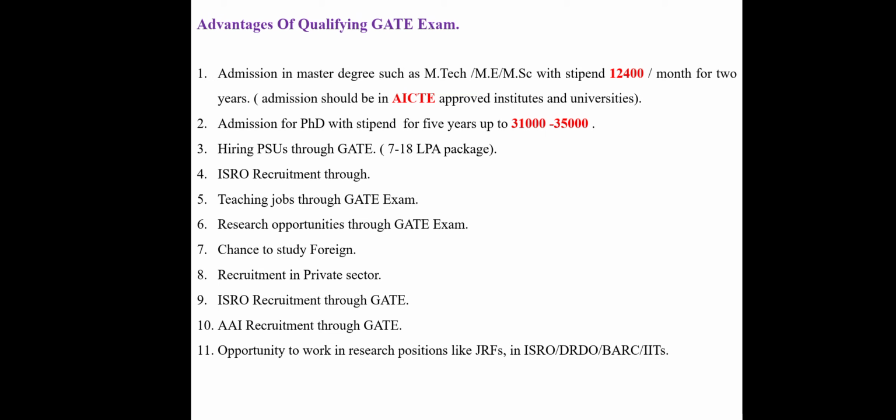So there are three categories in PSU: Maharatna, Navaratna, Miniratna. In Maharatna, they will pay high salary. In Miniratna, they will pay low salary. In Navaratna, they will pay medium salary. Low salary means almost 7 to 9 LPA will be there. So this is the minimum salary for Miniratna.